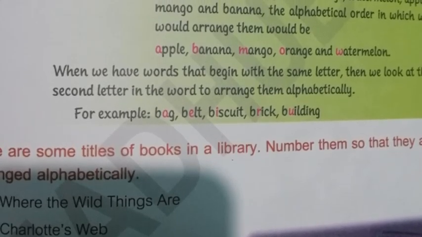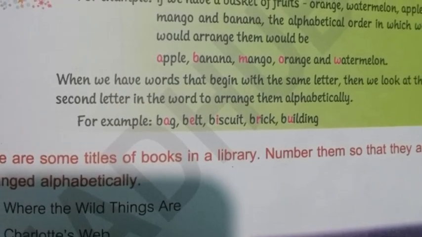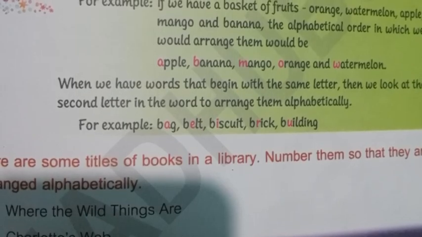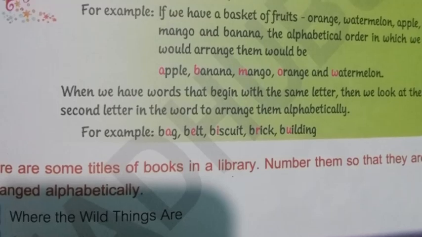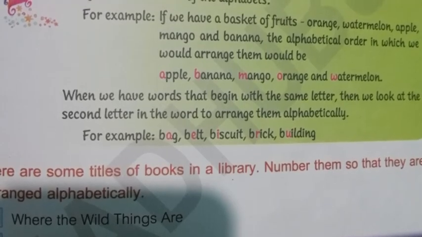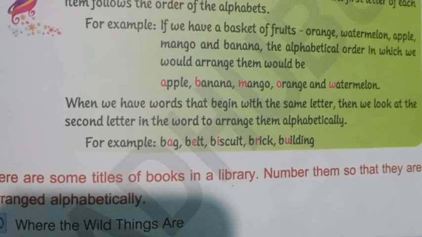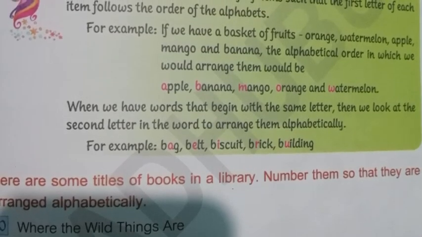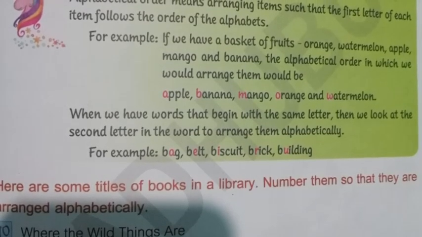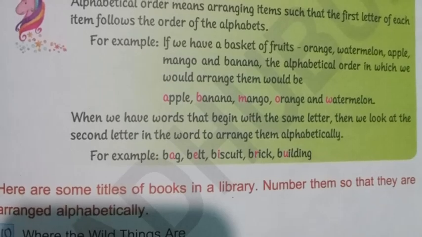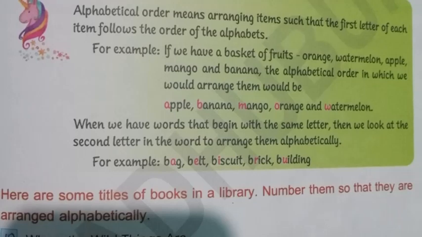Alphabetical order means arranging items such that the first letter of each item follows the order of the alphabet. For example, if we have a basket of fruits, that is orange, apple, watermelon, mango, and banana, the alphabetical order in which we would arrange them would be apple, banana, mango, orange, and watermelon.